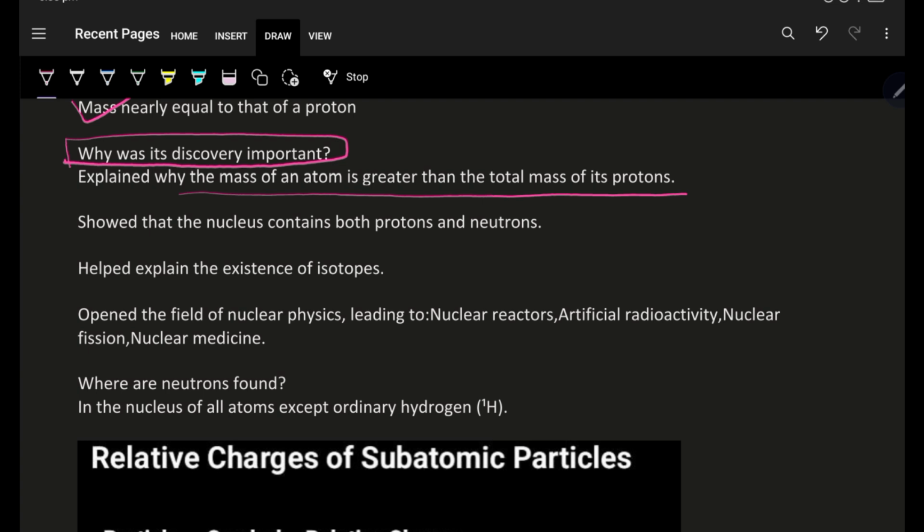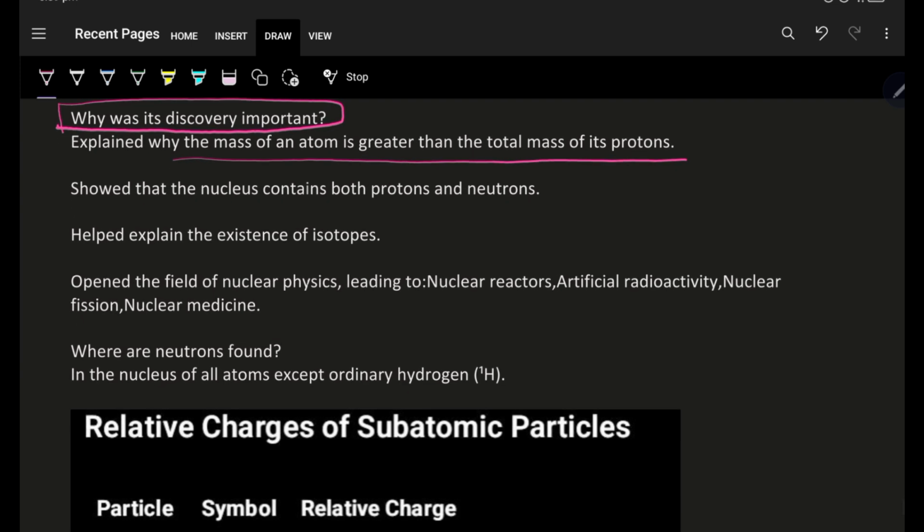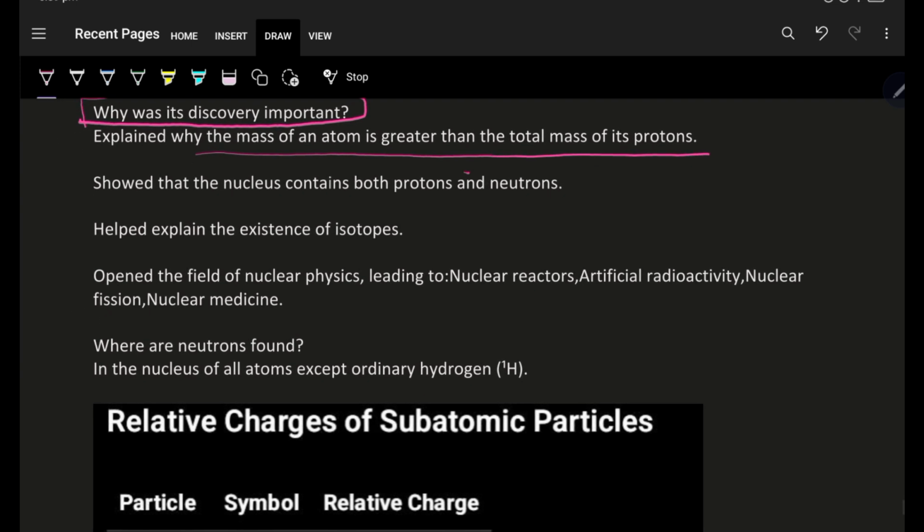If the mass of the atom is due to the nucleus in it, and the nucleus has protons, but the mass of an atom is greater than the total mass of the protons, that actually means some other particles are also present inside the nucleus, and these particles are chargeless and are known as neutrons, which have a mass almost equal to that of the proton.